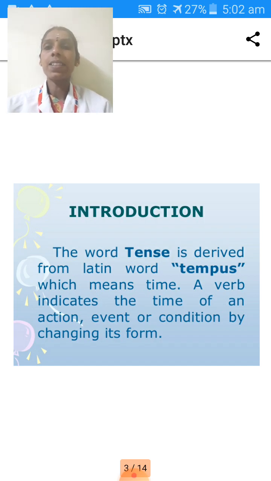The word tense is derived from the Latin word tempus, which means time. A verb indicates the time of an action, event, or condition by changing its form.